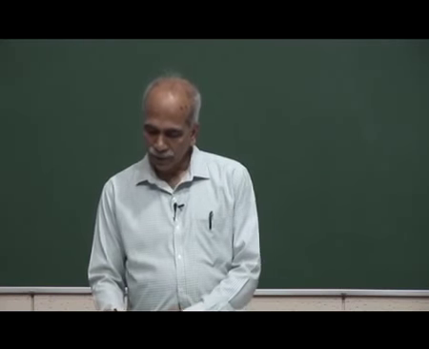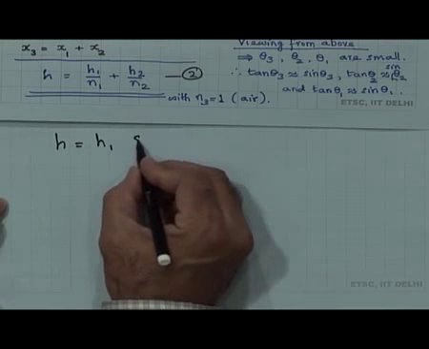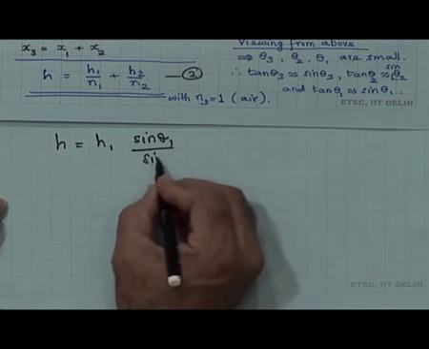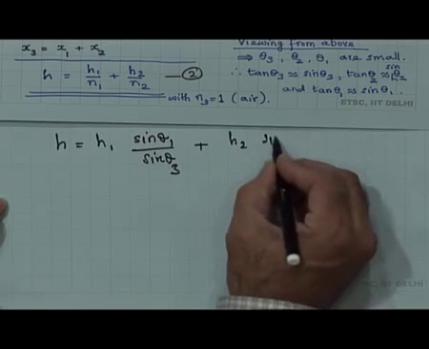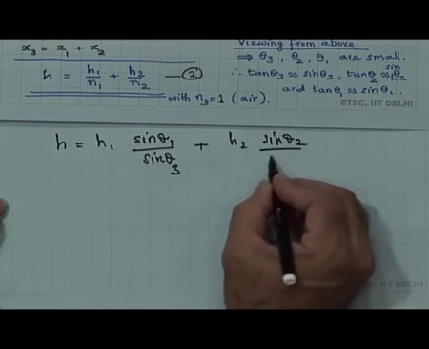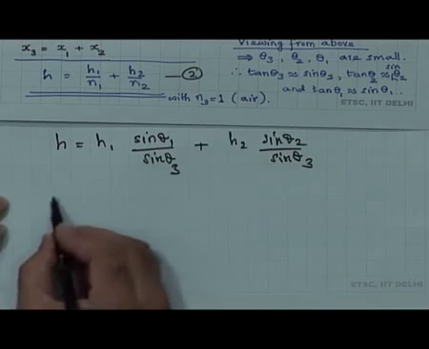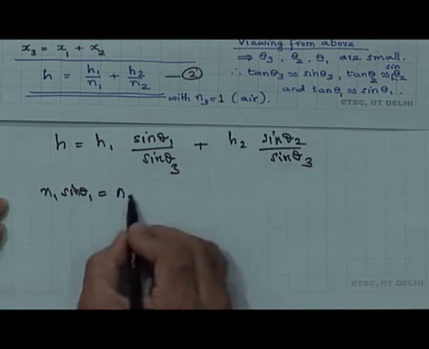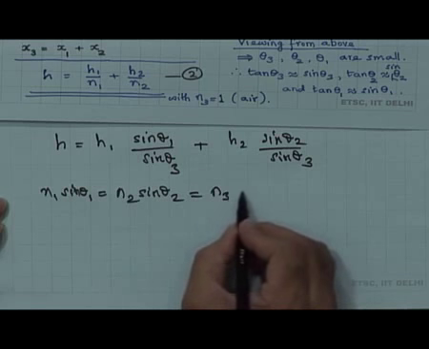So, we can simply substitute that and see. So, h is equal to h1 into tan theta 1, which is approximated by sin theta 1 by sin theta 3, plus h2 into sin theta 2 by sin theta 3. So, we know that n1 sin theta 1 is equal to n2 sin theta 2 is equal to n3 sin theta 3,